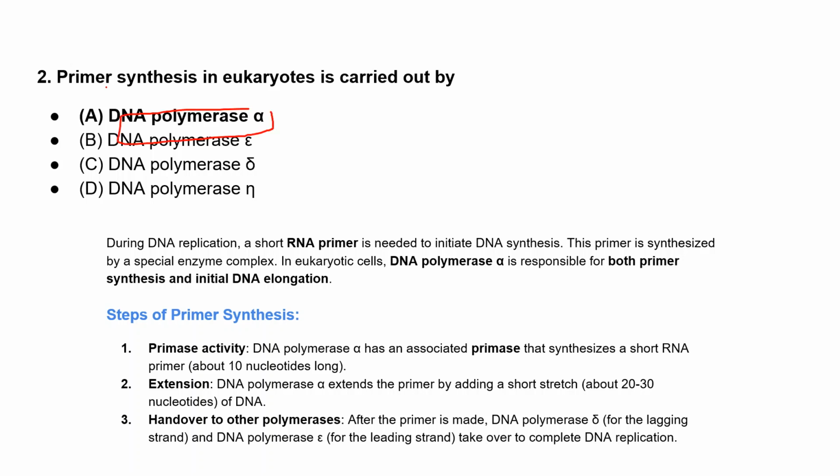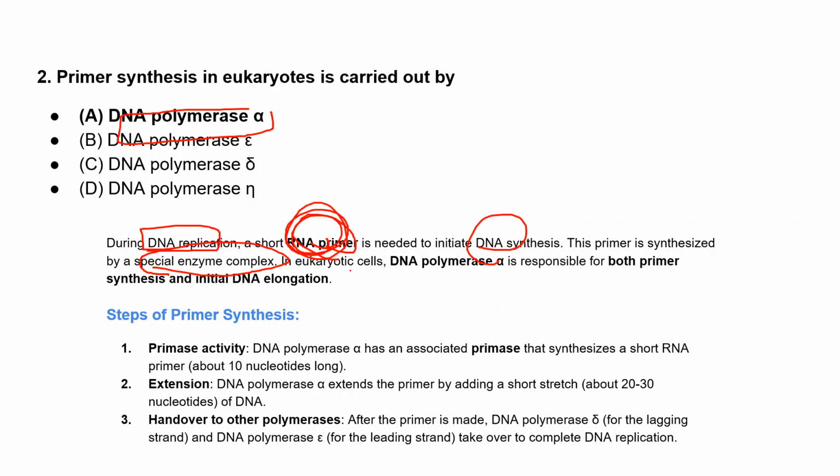So, what is this primer synthesis? During the process of DNA replication, a short RNA primer is needed to initiate the DNA synthesis, because DNA polymerase can't synthesize nucleotides by itself. So this primer synthesis is initiated by a special enzyme complex.